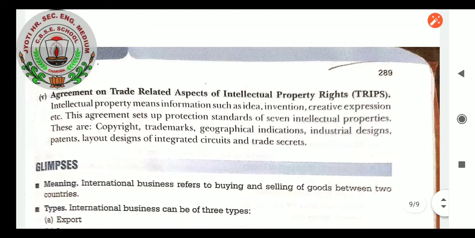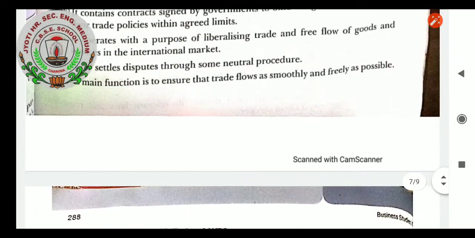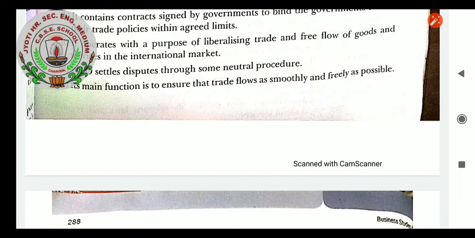Agreement on Trade Related Aspects of Intellectual Property Rights, TRIPS. Intellectual property means information such as ideas, inventions, creative expressions, etc. This agreement sets up protection standards for 7 intellectual properties. These are copyright, trademark, patents, geographical indication, industrial designs, layout designs of integrated circuits, and trade secrets. So these were the general agreements on the basis of which WTO is working.